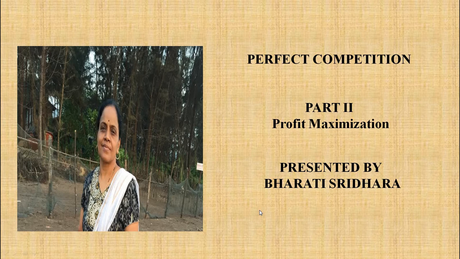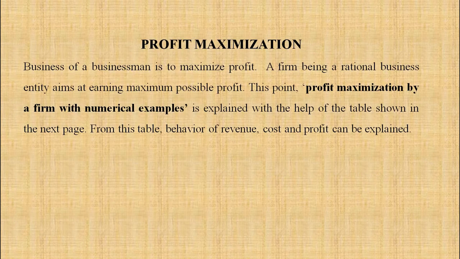Let us start the second part of topic perfect competition. This is module 1, lesson 2, perfect competition part 2. Let us start the new point. What is that? That is profit maximization. The business of a businessman is to maximize the profit. A firm, being a rational business entity, aims at earning maximum possible profit.